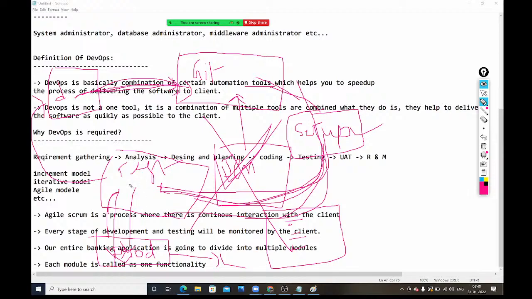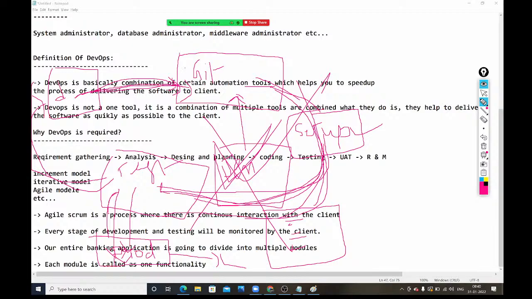Suppose there is any issue, then Jenkins will send it back to the developer and send mails to all the respective people saying the application is not working. Somewhere it is failing, and all that information about where it is failing will be sent through mail to the respective people. So here there is no manual process. Everything is automated by using Jenkins only, and Jenkins is one of the tools in DevOps.